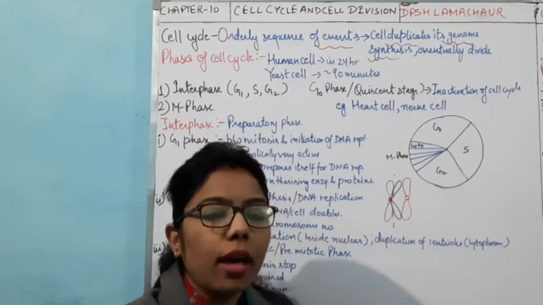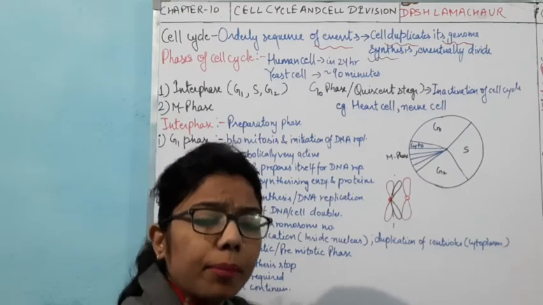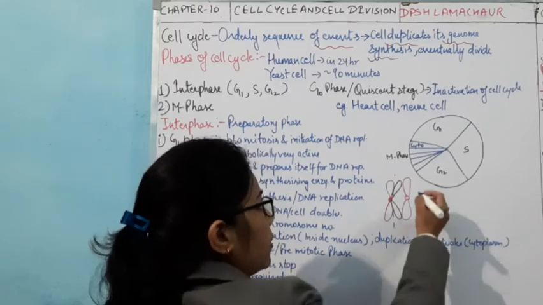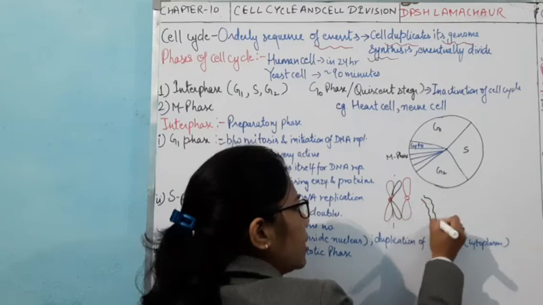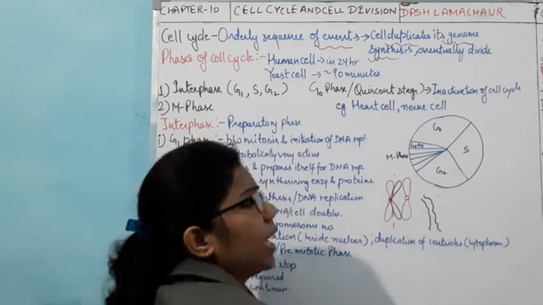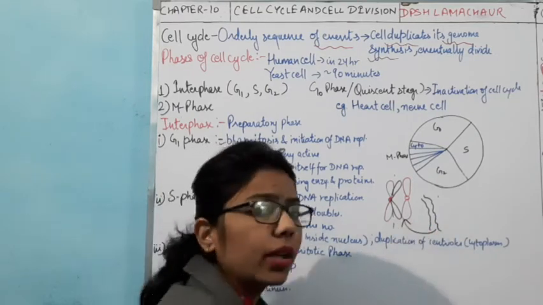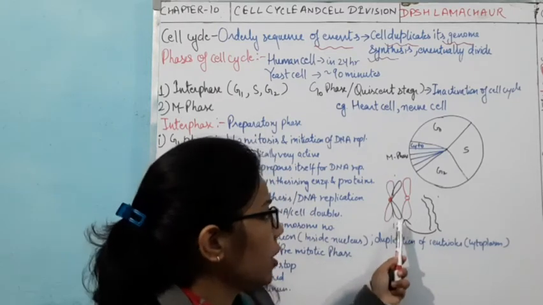But generally, initially these chromosomes are present inside the nucleus in a very thread-like structure. When it enters into the M phase, it will start condensing and form a structure like this.